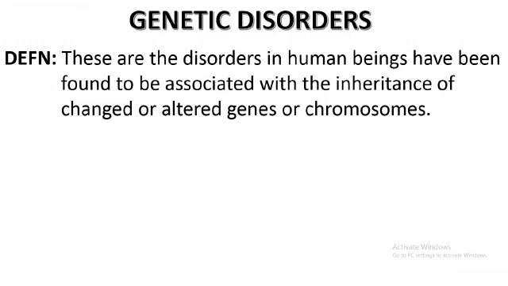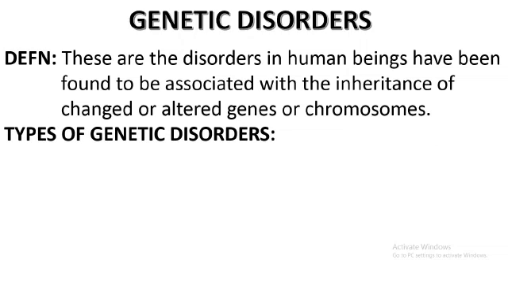That is, diseases inherited from parents to their children, mainly because of alteration in a gene or alteration in chromosomal structure or chromosomal number. Such disorders transferred from one generation to another due to alteration in genes or chromosomes are what we call genetic diseases or genetic disorders.